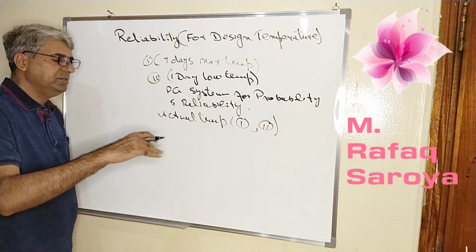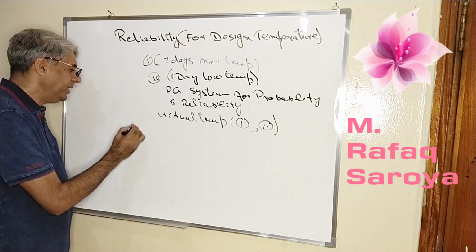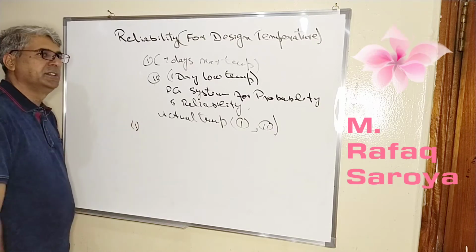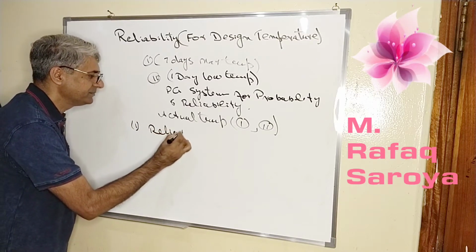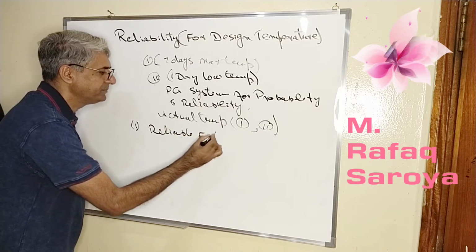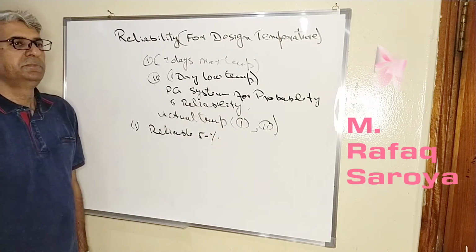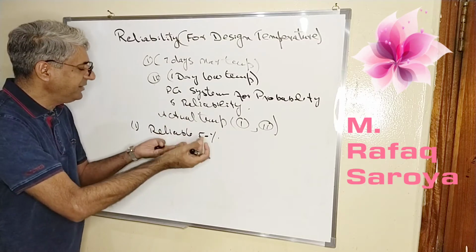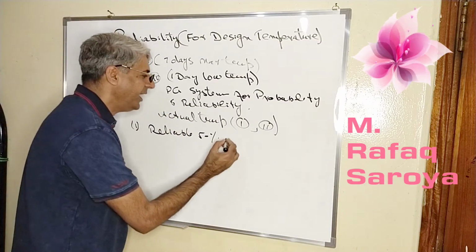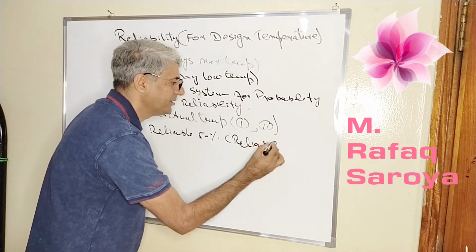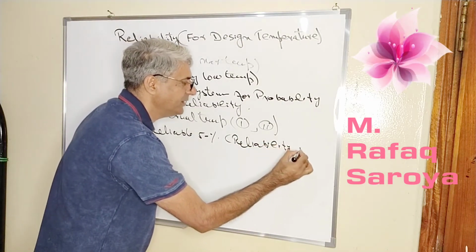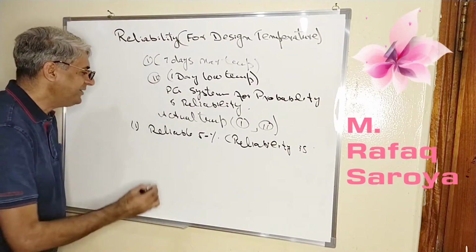Now, when we have designed some range, we can say that it is 50% reliable. When I say it is 50% reliable, in other words, its reliability is at risk.